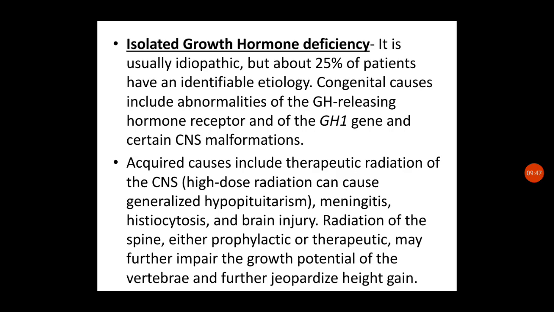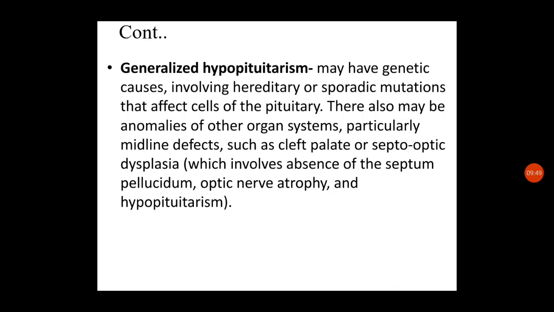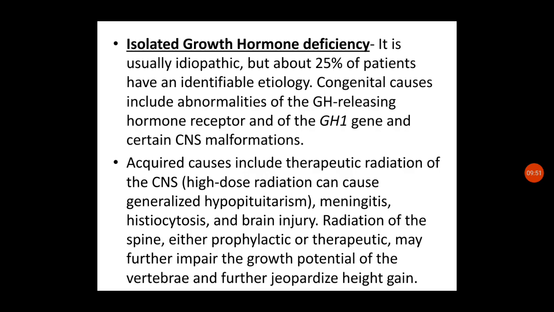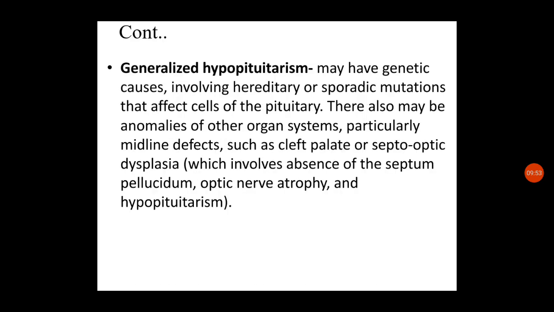So this is about isolated growth hormone deficiency, congenital and acquired.